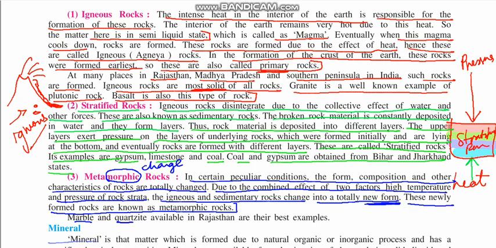Marble and quartzite are available in Rajasthan, and they are the best examples of metamorphic rock. So in this lecture we'll stop here.